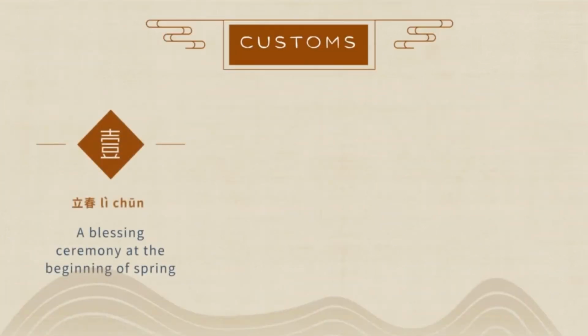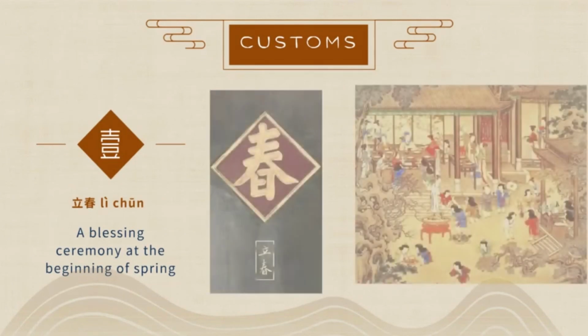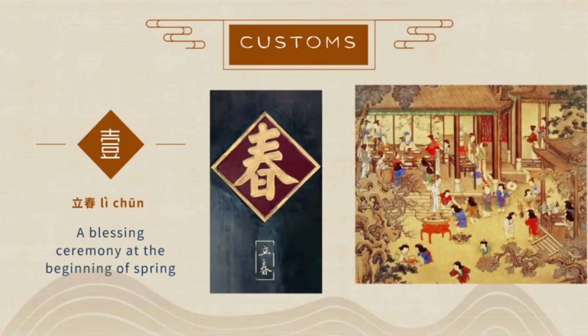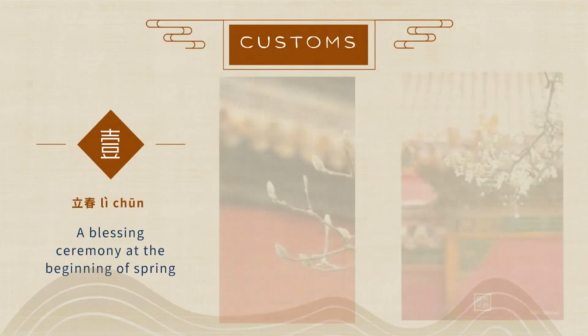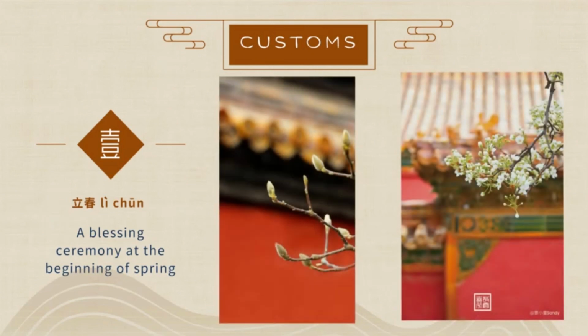The beginning of spring marks the start of the year, particularly esteemed by farmers in agrarian society. In the Forbidden City, rituals are held for the beginning of spring, where officials from various levels enter the Qianqing Palace from different gates to present tributes. The festival also involves procession and prayers for the people.